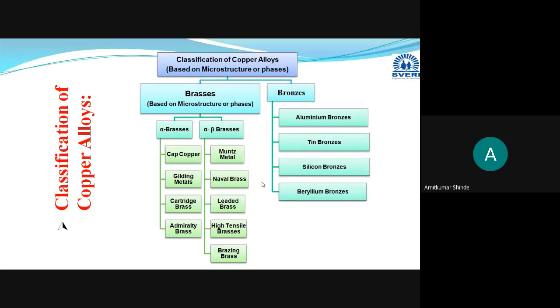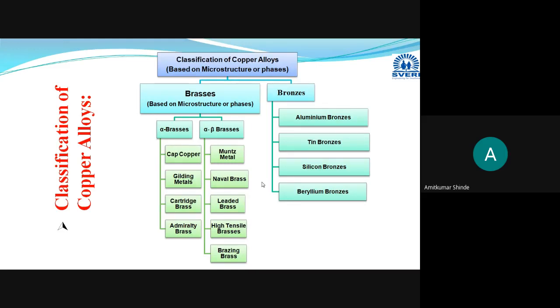Now in the brasses, copper will be base metal and alloying element will be zinc. And in case of the bronze, these are the alloys of the copper containing any other alloying element except the zinc. Other than zinc, whenever you are adding the alloying elements in the copper, a respective name will be given for that particular bronze.